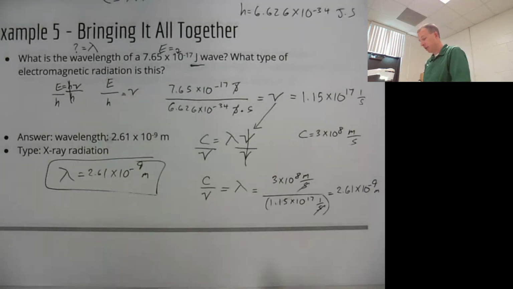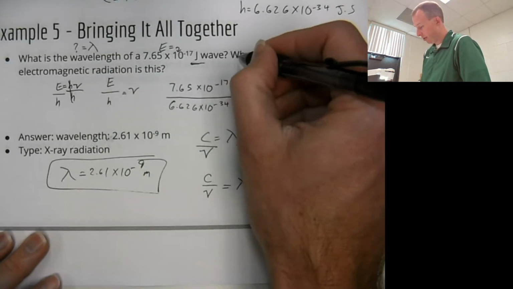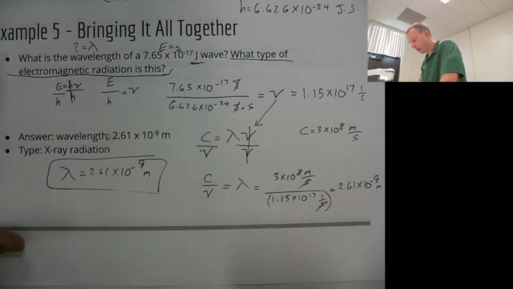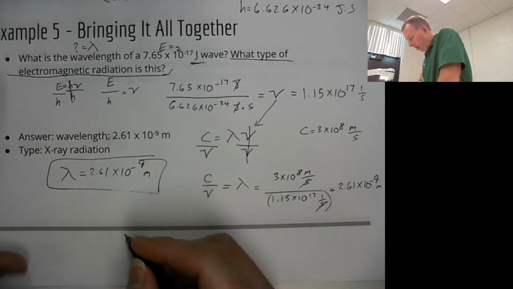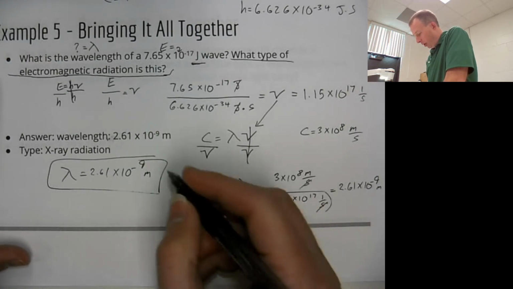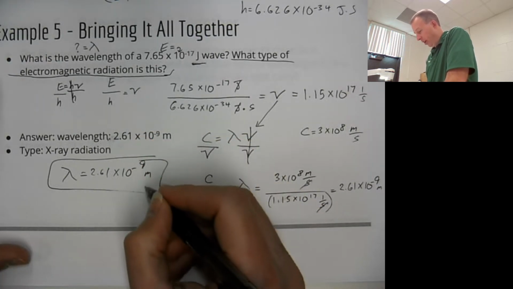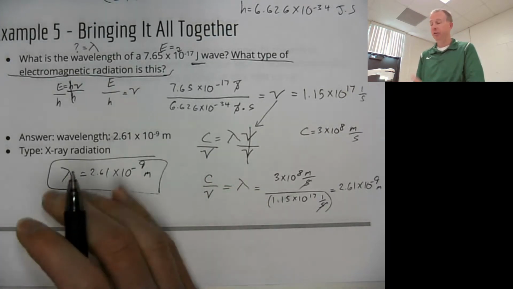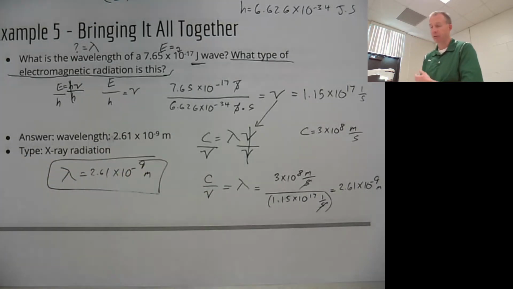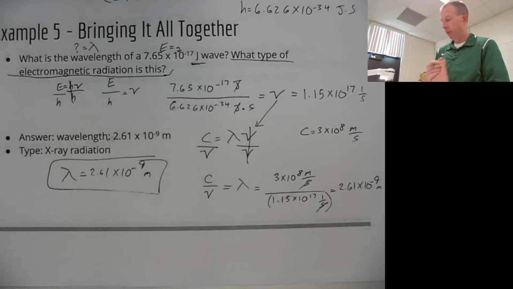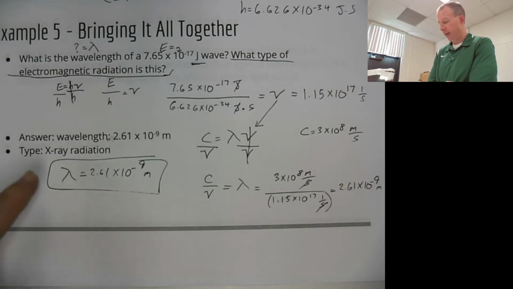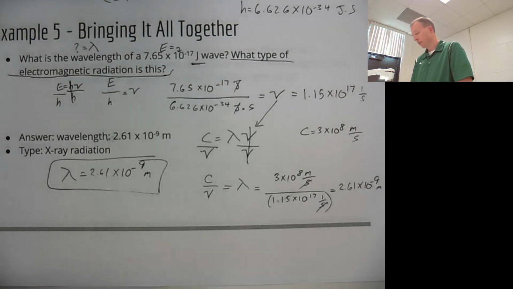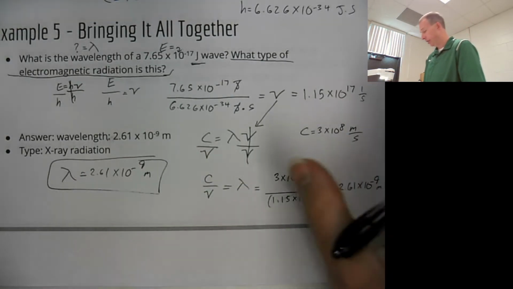Now, the problem does also say what type of electromagnetic radiation this is. So there is actually a second part of this problem. To figure that out, you would need to look up what radiation has a wavelength in this range, the negative 9th meters. And to do that, you would just look it up on the electromagnetic spectrum. I don't have it printed right now, but you would look it up and identify it based on where its wavelength fell, and that would be X-ray, according to this. All right, let's do the next problem.